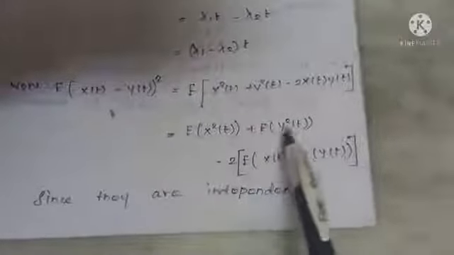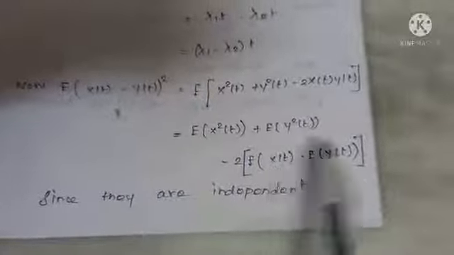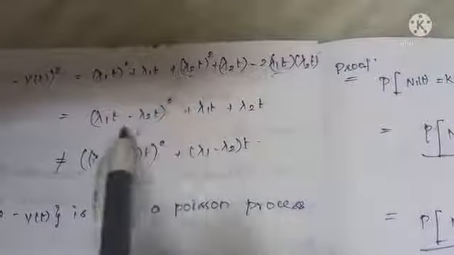For E of x square of t, I can write (lambda t) whole square plus lambda t. In place of lambda, I write lambda 1. Similarly, in place of lambda, I write lambda 2. And these two represent means, which is lambda 1 t into lambda 2 t, okay? So let us simplify. Listen here, (lambda 1 t) whole square plus lambda 1 t. It is right. And then can we write like this? See, a square plus b square minus 2ab plus these two terms, okay?